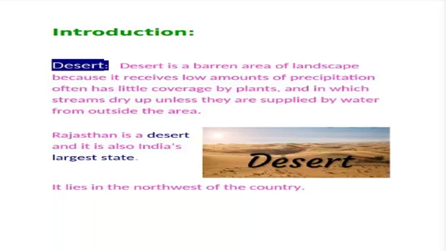Rajasthan is a desert and it is also India's largest state. So, boys, remember one thing, India's largest state is Rajasthan. It lies in the northwest of the country.